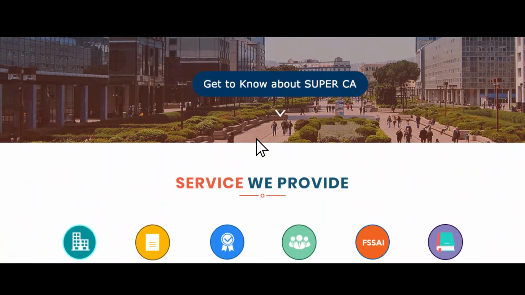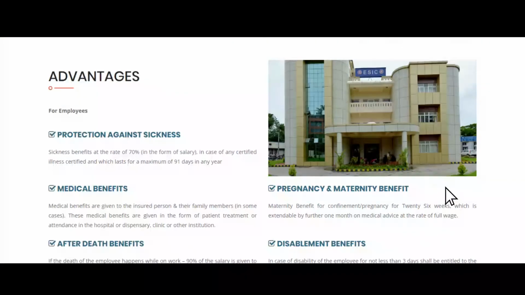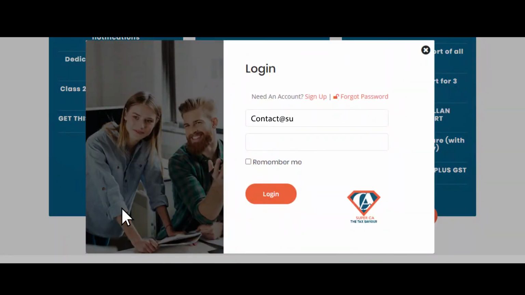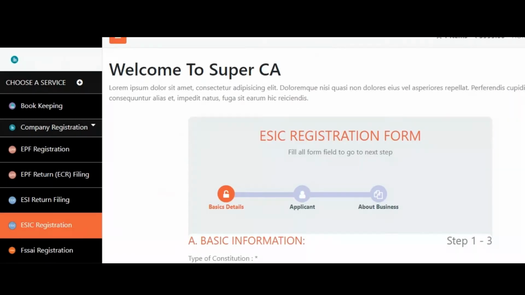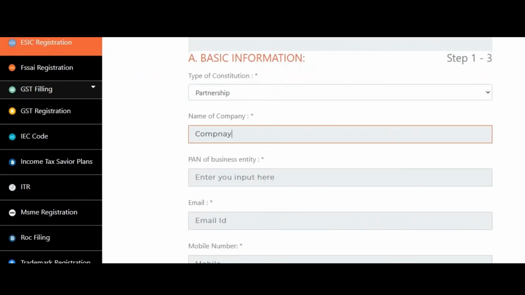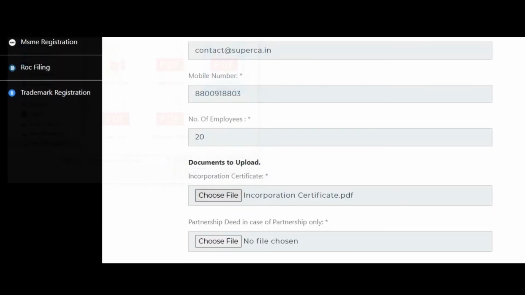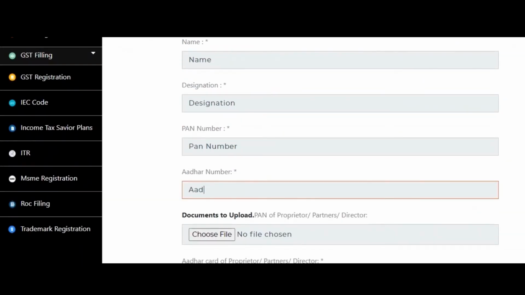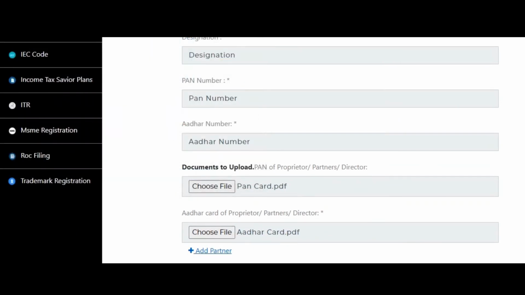At Super CA, we provide you a convenient platform to register for ESIC registration by doing the following steps. Choose the plan. Log in to our self-help portal. Click on Continue. Fill the basic information about company and upload incorporation certificate or partnership deed in case of a partnership firm. Fill in the details of partner or director and upload the PAN card and Aadhaar card of partner or director.